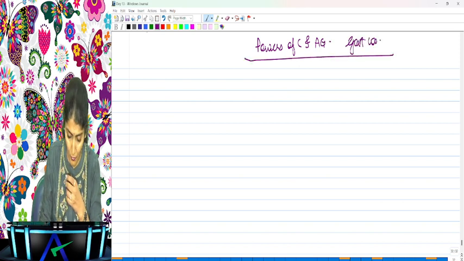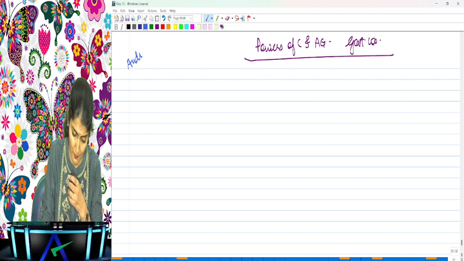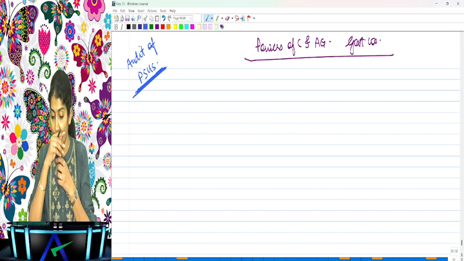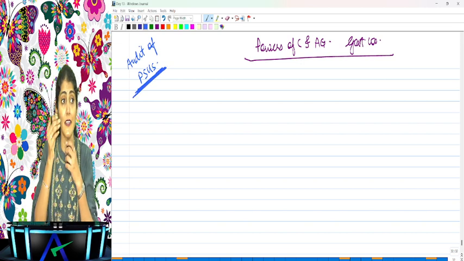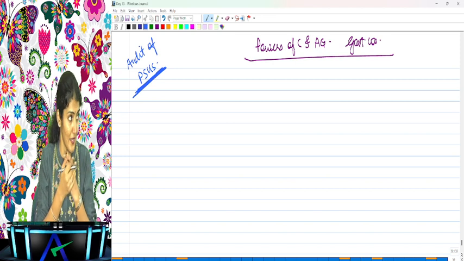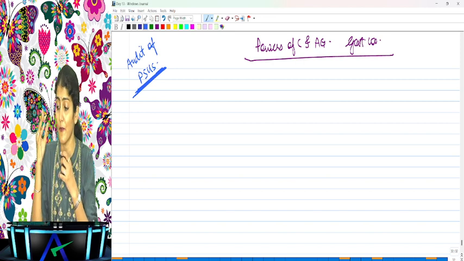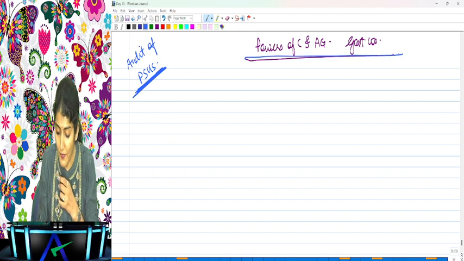This is an overlapping discussion which will also come in our chapter on the audit of public sector undertakings. At that time, I will tell you that we have already discussed this in the company audit chapter. So, powers of CNAG in case of the government company.